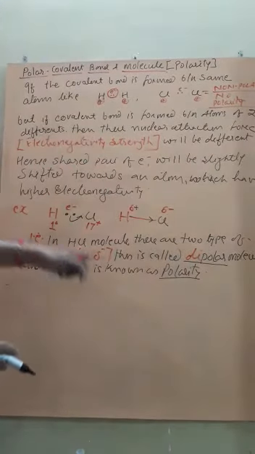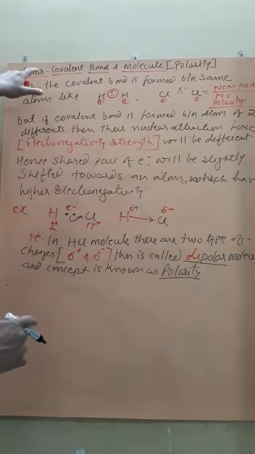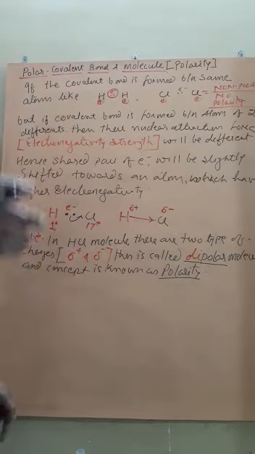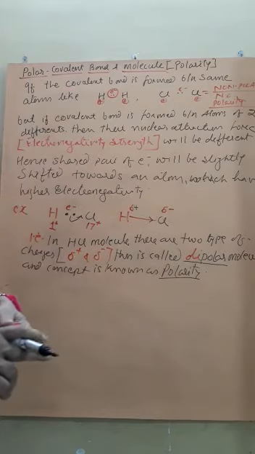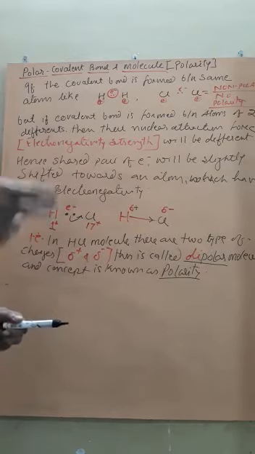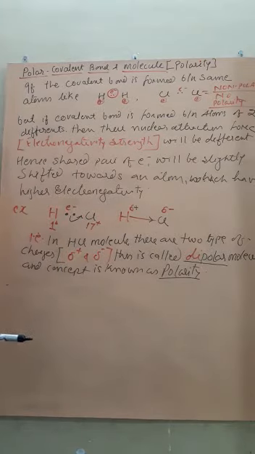Or simply such molecules are called polar covalent molecules, and the bond is known as a polar covalent bond. Polar means having two types of nature, fraction positive and fraction negative, that is called 2. And poles means charge, that is opposite charges. So, dipolar molecule. Getting?